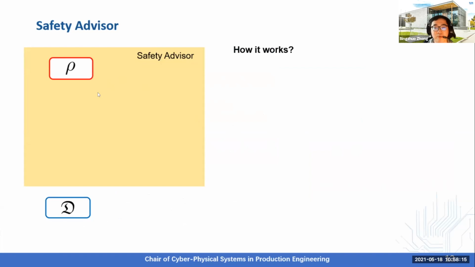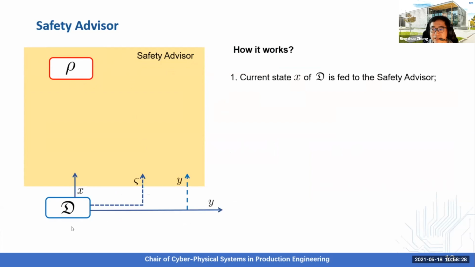Consider that we are able to compute this Markov policy. And here's the introduction of how the safety advisor works. So here is the Markov policy that is synthesized before. And at each time instant, the original system provides its current state and feeds it to the safety advisor.